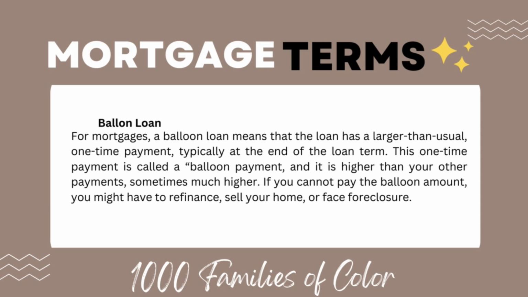Bi-weekly payment. In a bi-weekly payment plan, you make half of your monthly mortgage payment every 2 weeks, resulting in 26 payments per year, equivalent to 1 extra monthly payment annually. This helps you pay off your loan faster by reducing the principal.